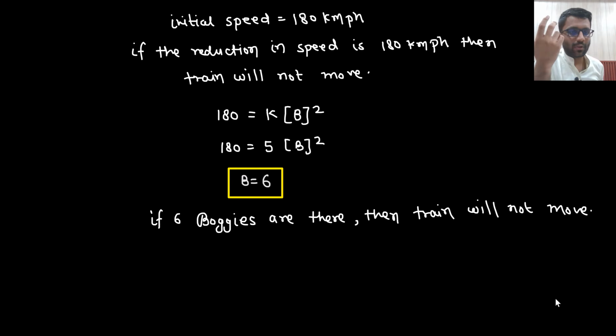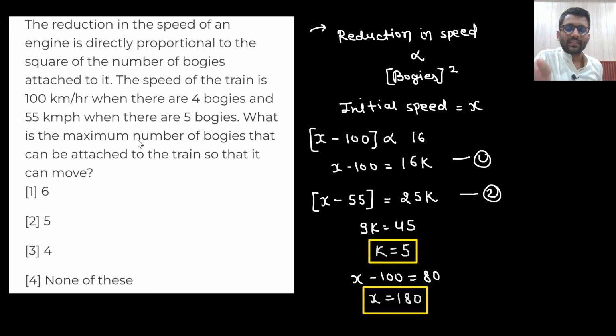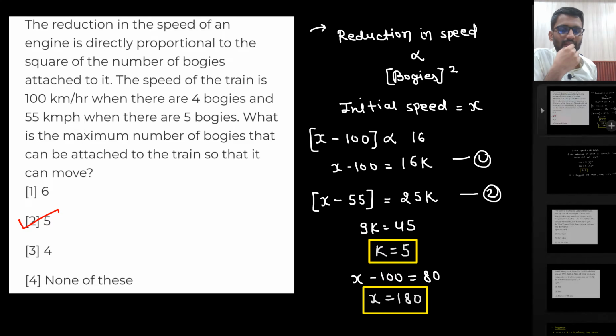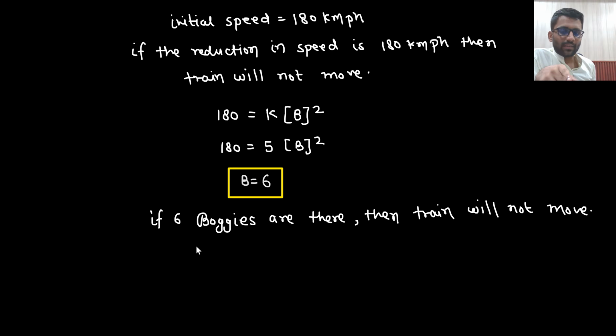So how many possible bogies are there? What they are asking is the maximum number of bogies that can be attached to the train so that it can move. It has to move. If you connect 6, it will not move. So you have to connect only 5. So 5 is the answer. If 6 bogies are there, the train will not move. So maximum we can connect 5.